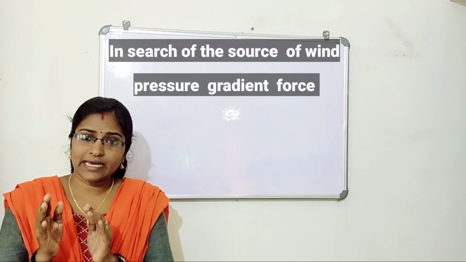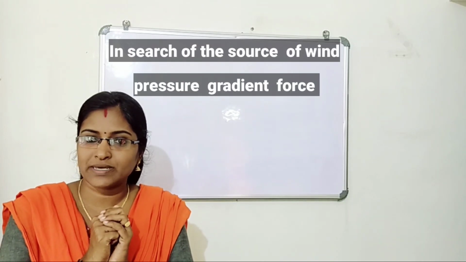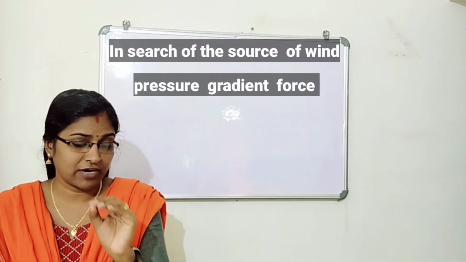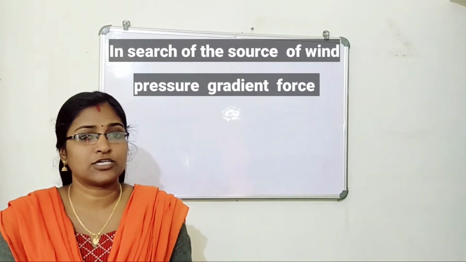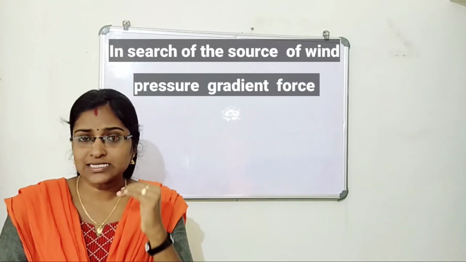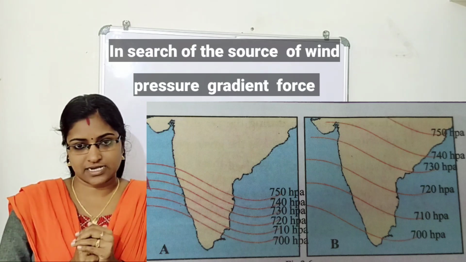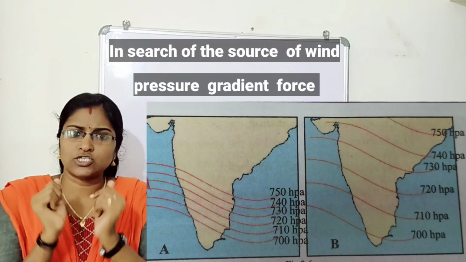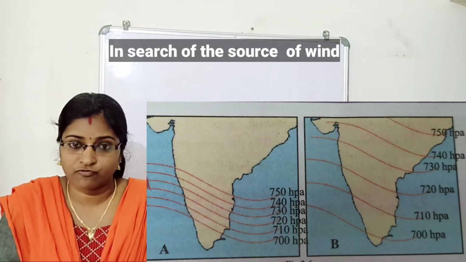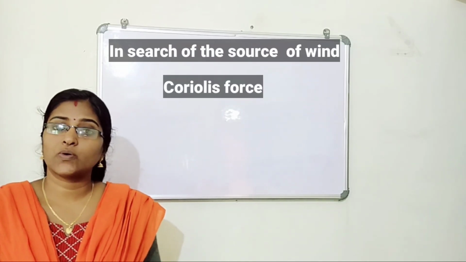The pressure gradient is said to be steeper when the pressure difference is more. In regions where the wind is of less strength, the isobars are drawn at greater distance. If isobars are drawn at closer distance, the wind will be more powerful. Do you understand?